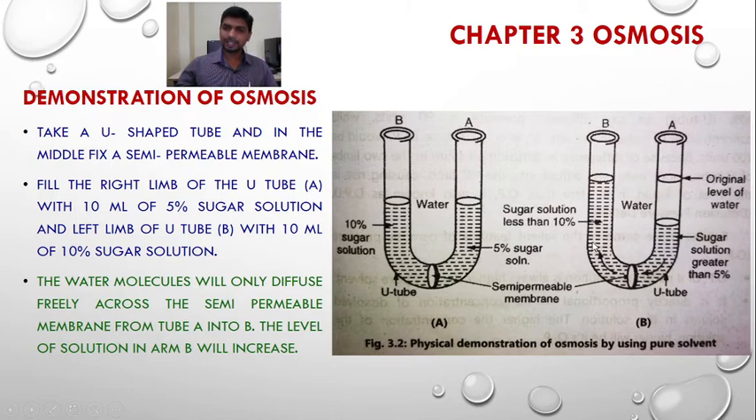Here we say that osmosis is the movement of the solvent or water through a semi-permeable membrane along the concentration gradient. So it moves from the low concentration solution to the high concentration solution.